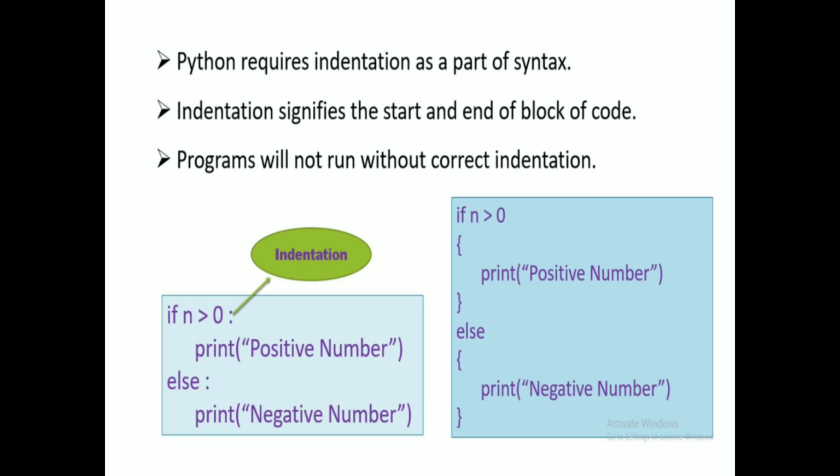Next, after the colon, in the next line 4 spaces will be generated automatically by the software. The typing starts after the 4 characters, that is, print positive number. There is no semicolon at the end of the statement.